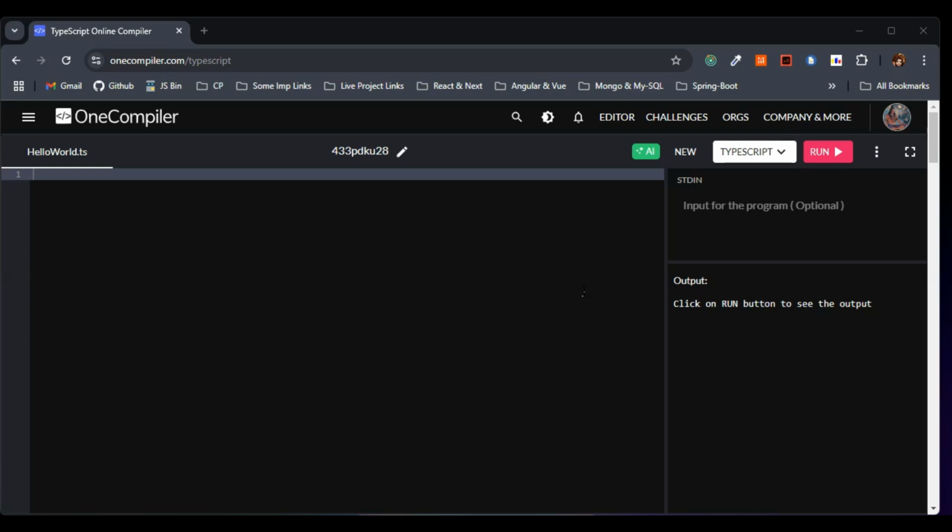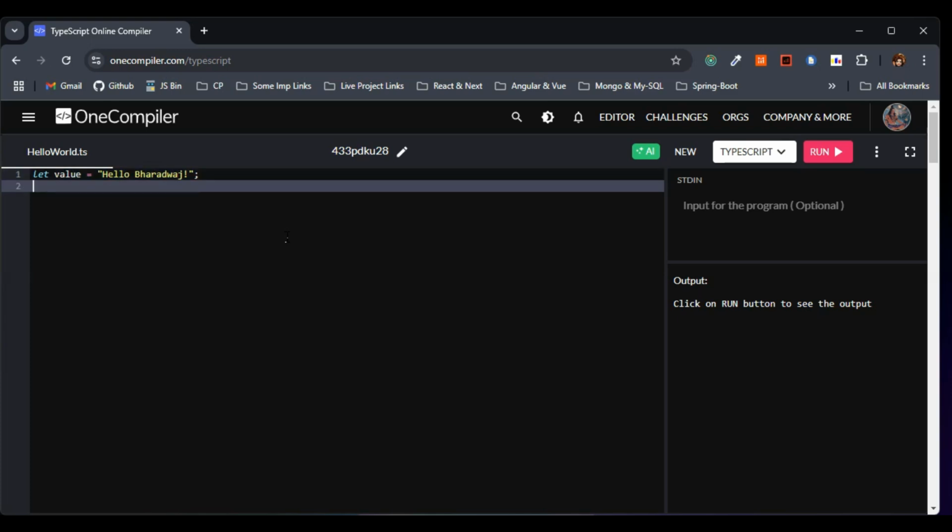So we'll implement the same using a simple example so that we understand this clearly. We'll go with casting from unknown to string. I'll quickly come here and give let value equals hello Bharadwaj, within the string. Let me consider the variable name strValue. I'll just give value as string.